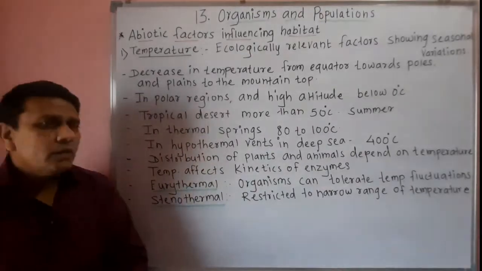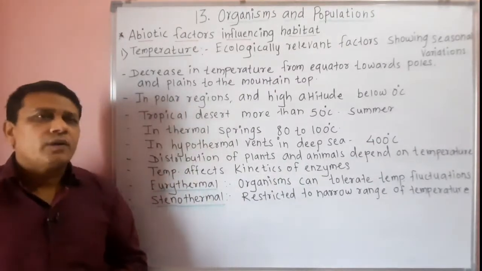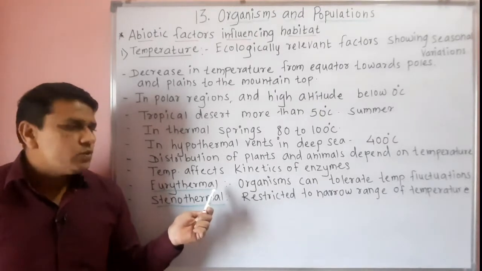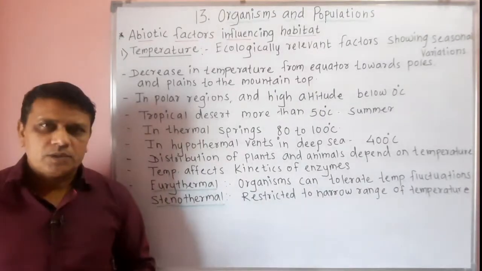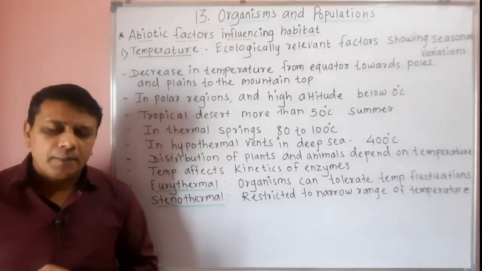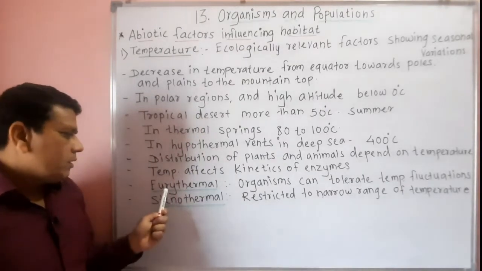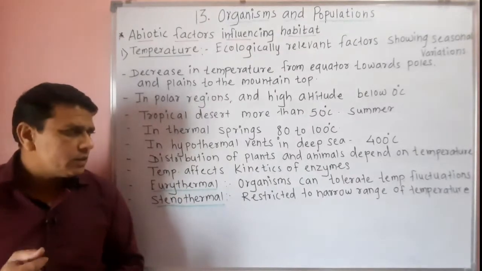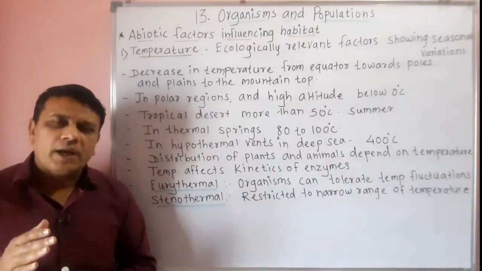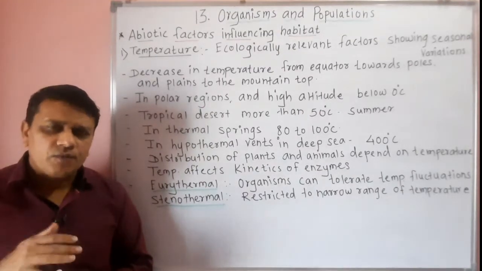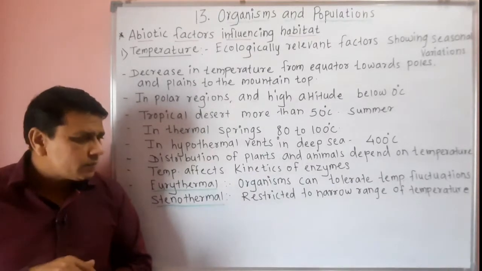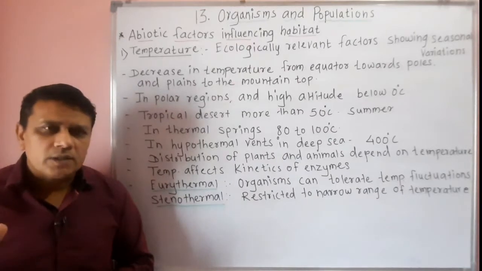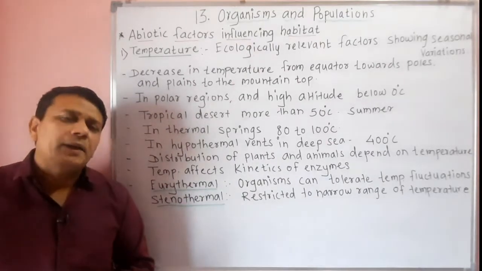Then there are two different terms used regarding organisms depending upon the temperature. These are eurythermal and stenothermal. The term eurythermal means organisms can tolerate temperature fluctuations. That means they can survive in low temperature or tolerate a high temperature.